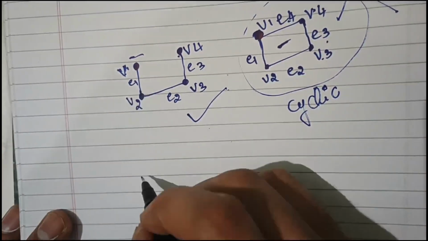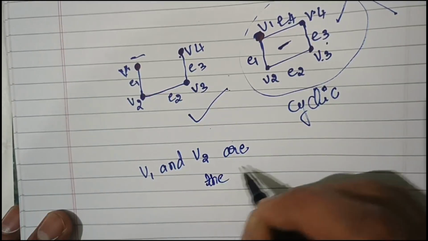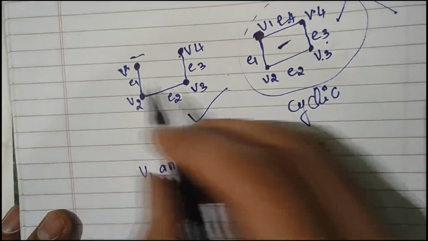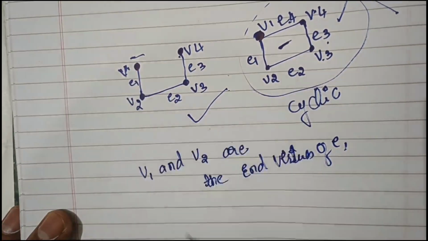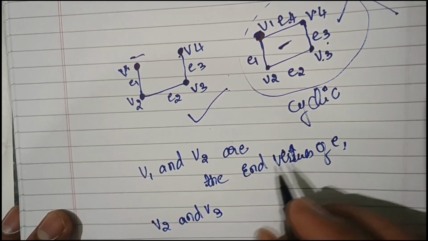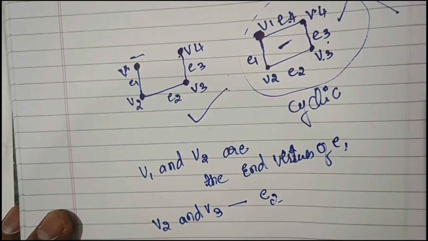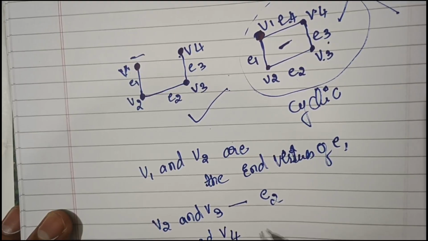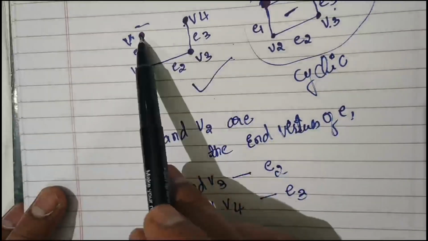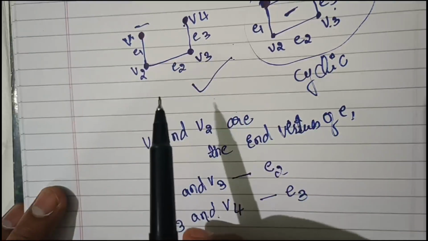So here V1 and V2 are the end vertices of E1, V2 and V3 are the end vertices of E2, and V3 and V4 are the end vertices of E3. If we join V4 and V1 as the end vertices, that is not correct.